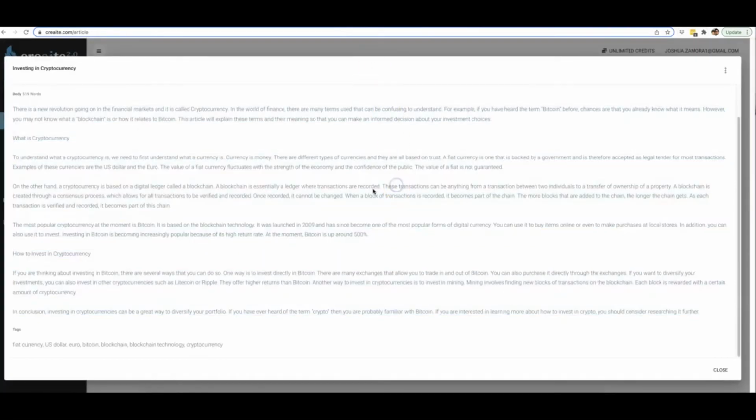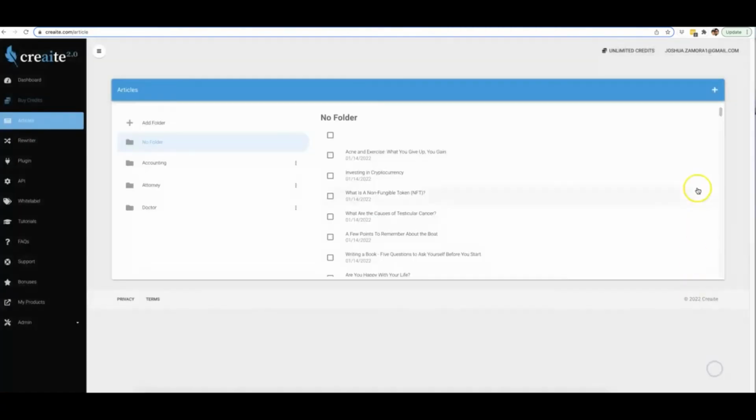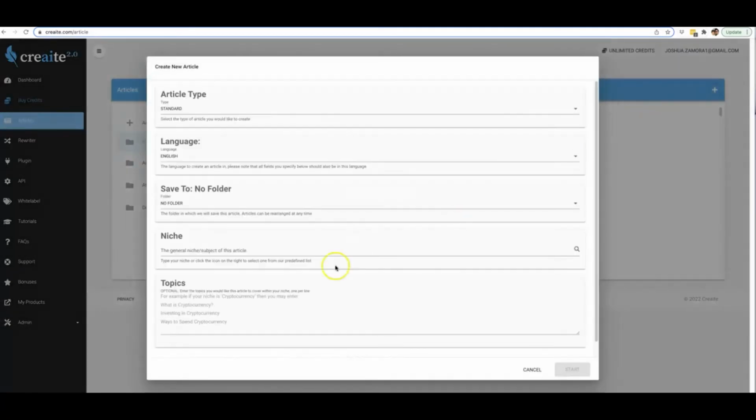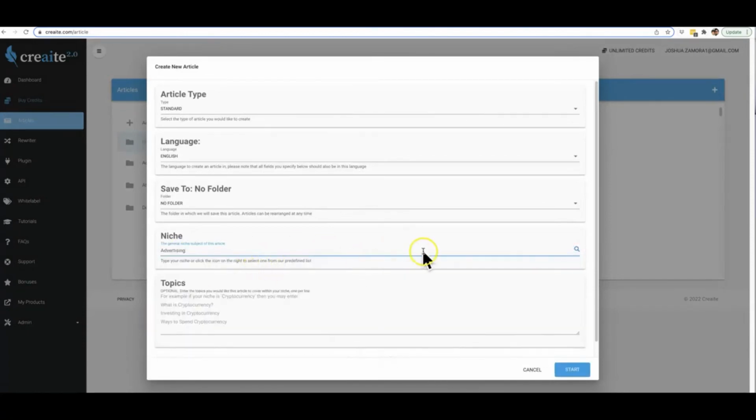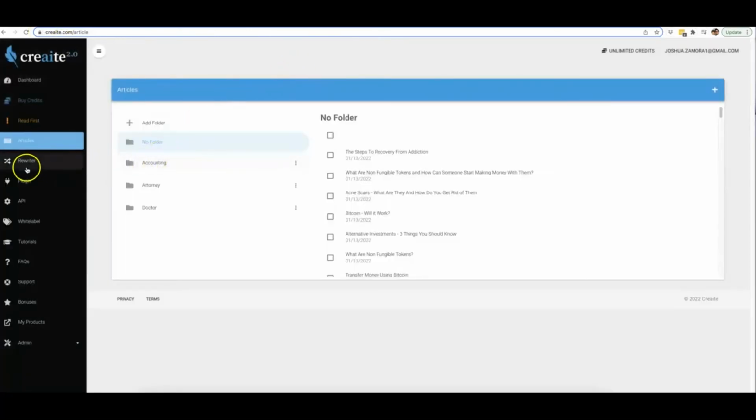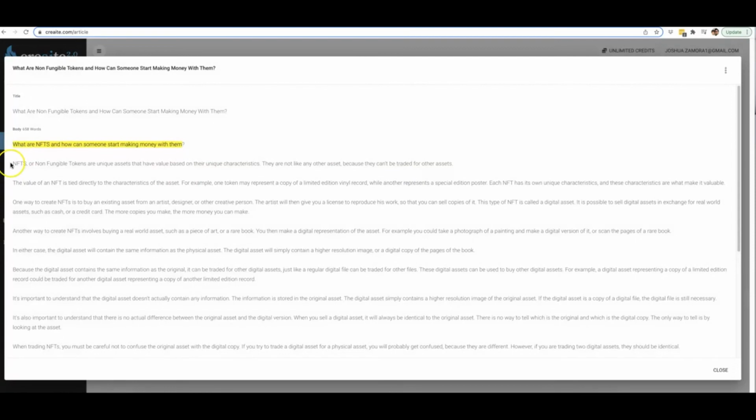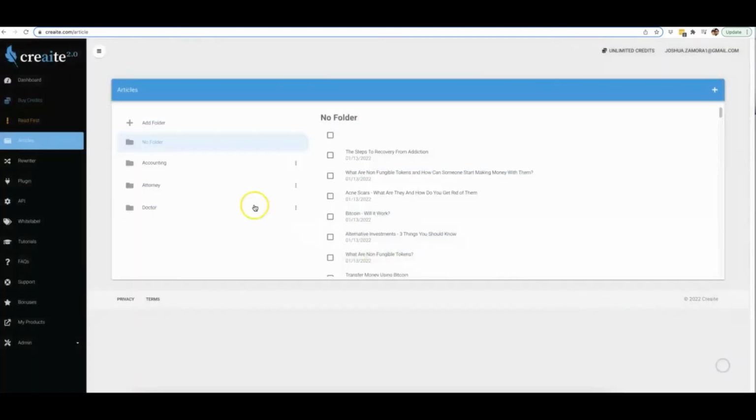So it's that easy and that fast and that powerful to come in here and have Create 2.0 write content for you. It literally takes 2 seconds to come in here and either write a niche, write your topics, or just simply select a niche from the ones that we have pre-populated. All right, that's how easy and how fast and how much more powerful Create 2.0 is than version 1.0. Now we also have our powerful rewriter. Okay, so let me go ahead and grab this content here and show you how the rewriter works.